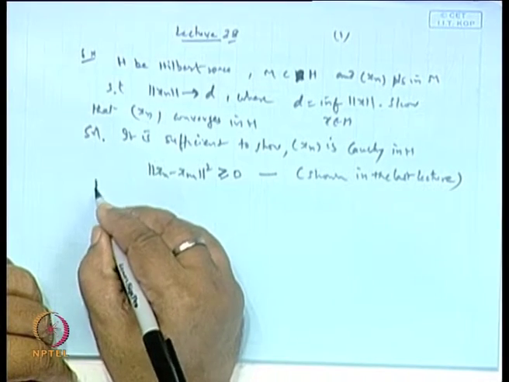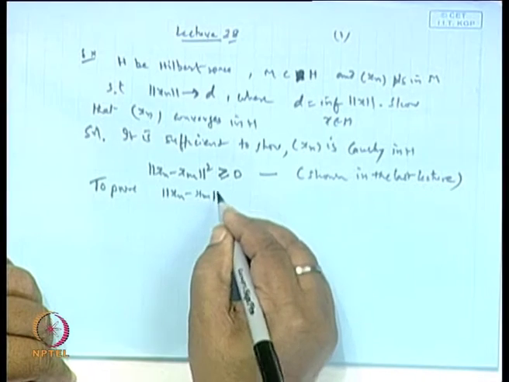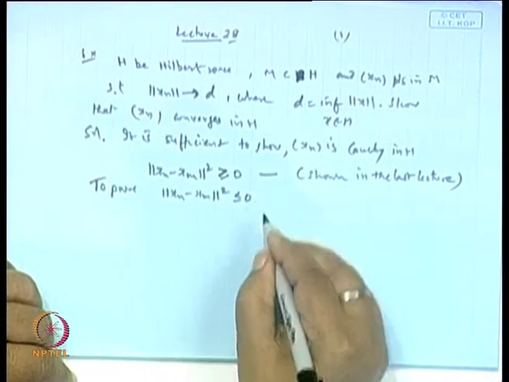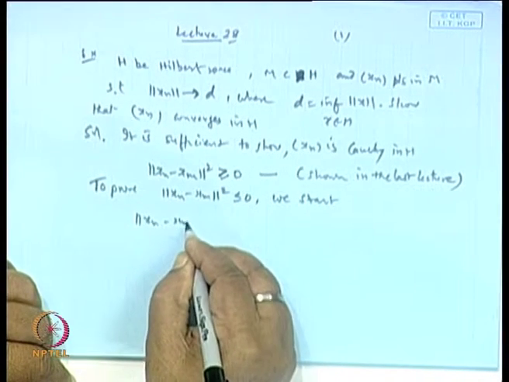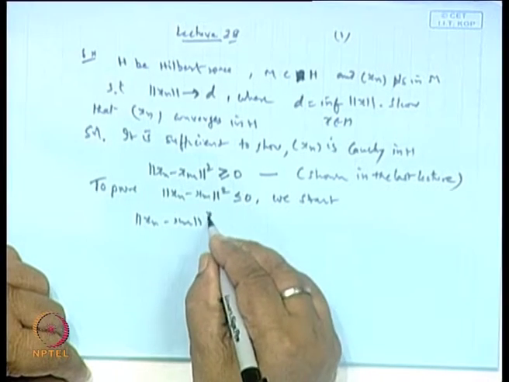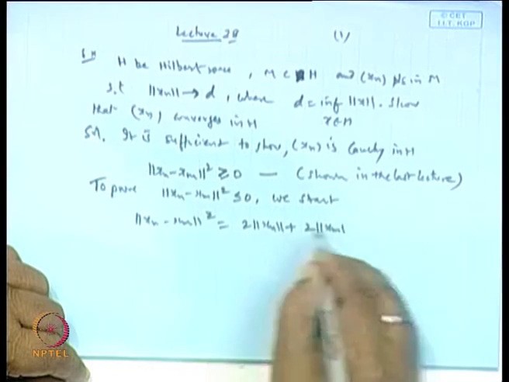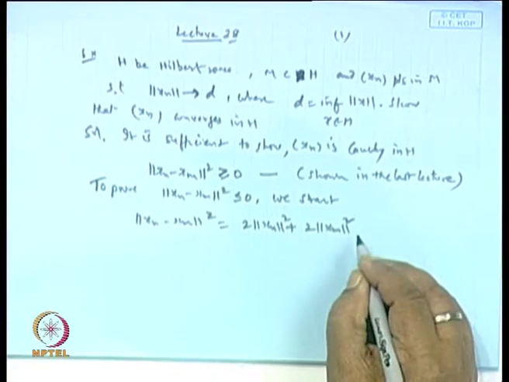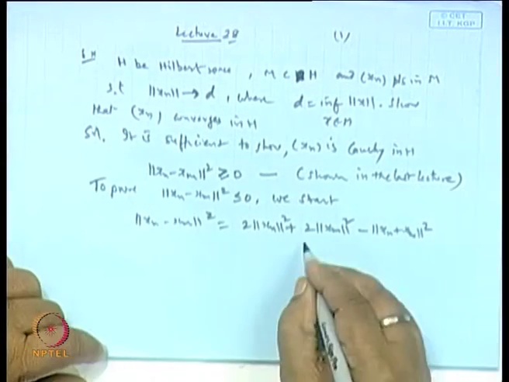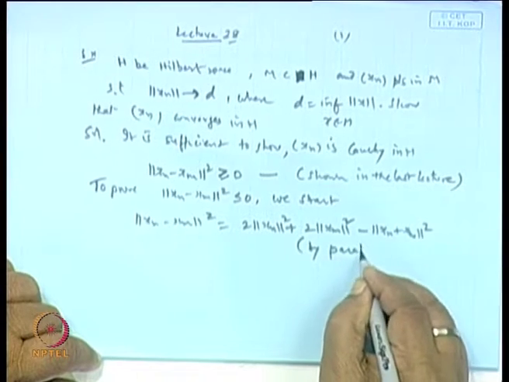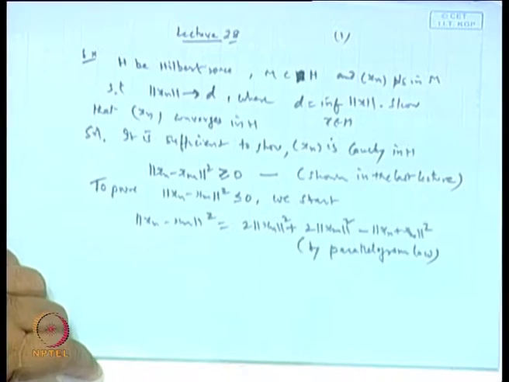So, to prove that norm of Xn minus Xm whole square is less than or equal to 0, we start again with norm of Xn minus Xm whole square, which is equal to 2 times norm Xn square plus 2 times norm Xm square, minus norm of Xn plus Xm whole square. This is by the parallelogram law.